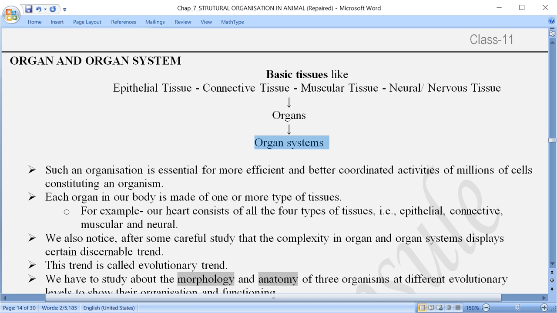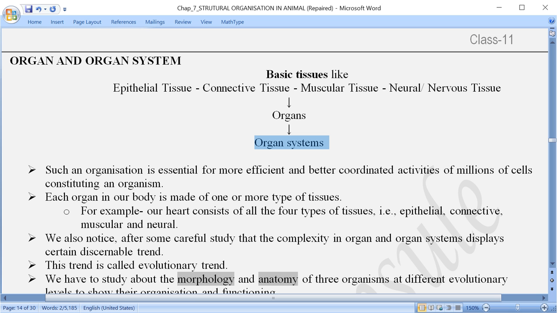And when we consider ourselves or other animals, so many organ systems are present in an individual body, and as a result of the functions performed by different systems, the whole individual organism is formed, and all the functions are carried out in a coordinated way without disturbing each other.